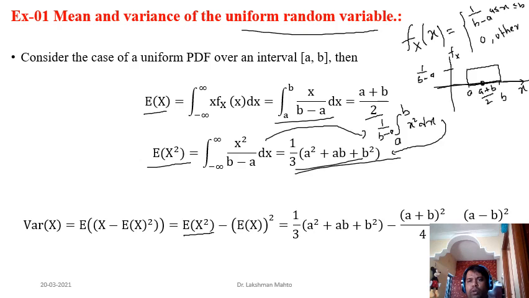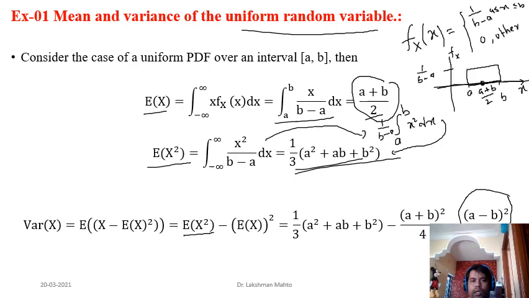So this one is talking about variability, variability around the mean point. So these two parameters are associated with the uniform random variable. This is the mean, and this is the variance. This is the variance for a continuous uniform random variable defined over the interval a to b.